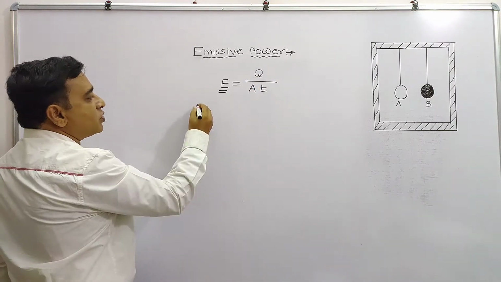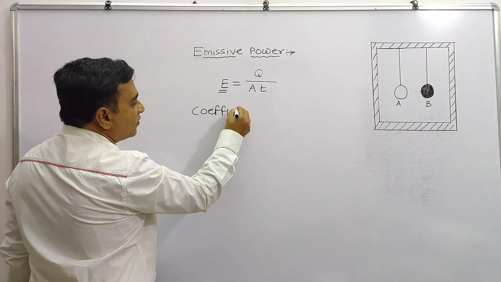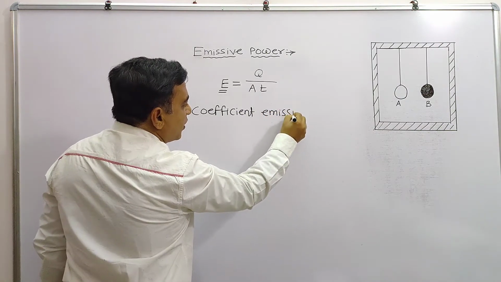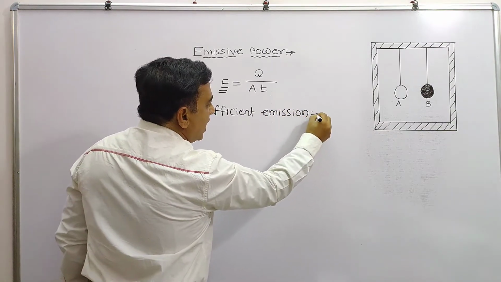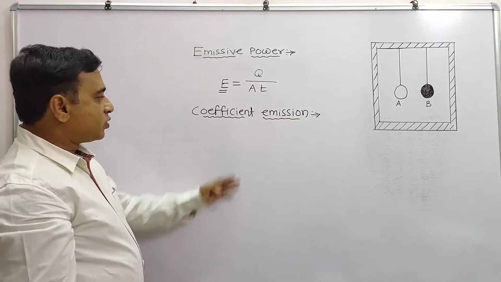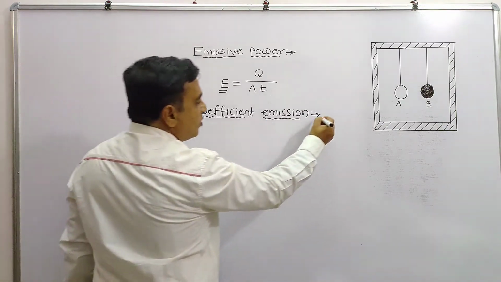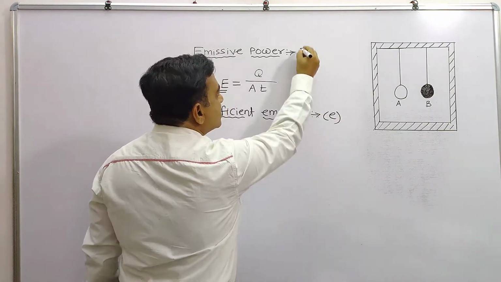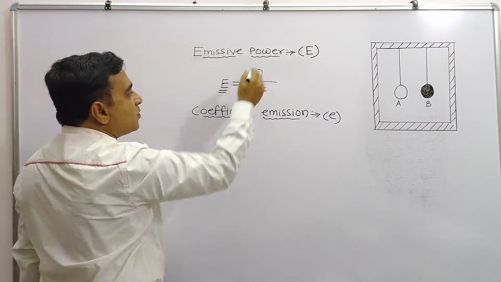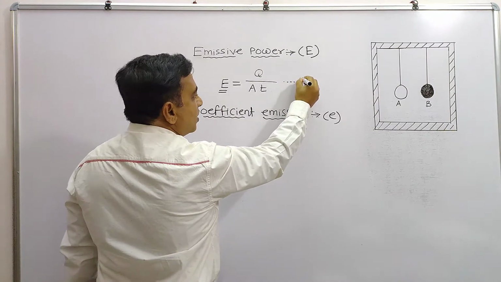And later on we are going to know about the coefficient of emission. Obviously we know coefficient means a ratio, a ratio of two quantities. Which are those related to the emission? Let the coefficient of emission be denoted by the capital E, just like this. That means the emissive power of a body, this is for the general body.